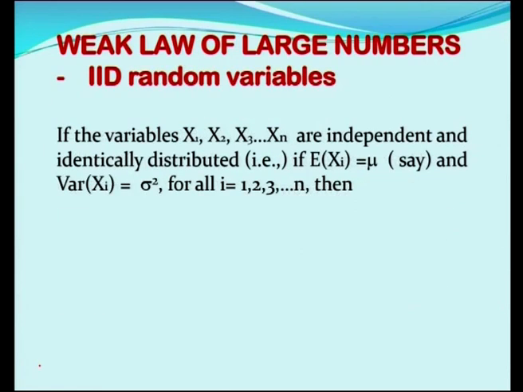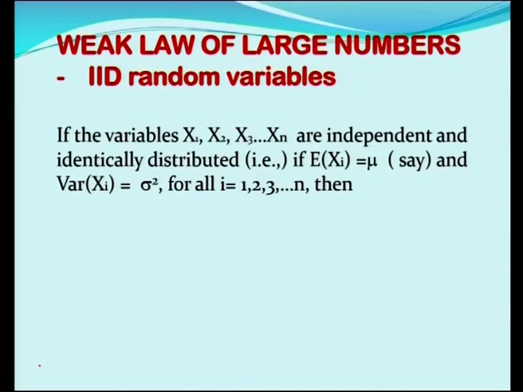Next, weak law of large numbers for IID random variables. This IID stands for identically and independently distributed random variables. Earlier in the previous sessions, we have dealt with discrete and continuous random variables, the random variables following various discrete and continuous distributions called binomial, Poisson and uniform, normal and exponential respectively.